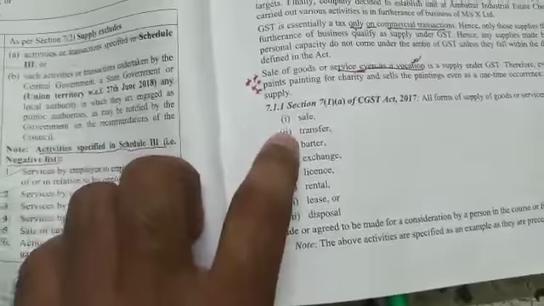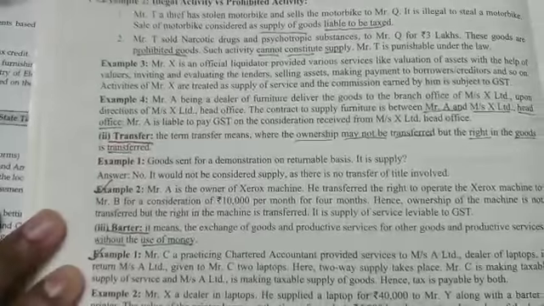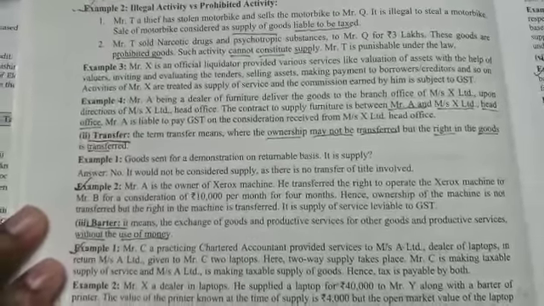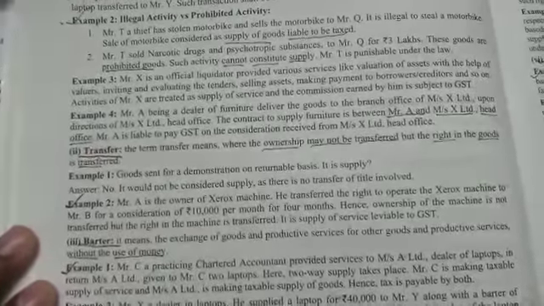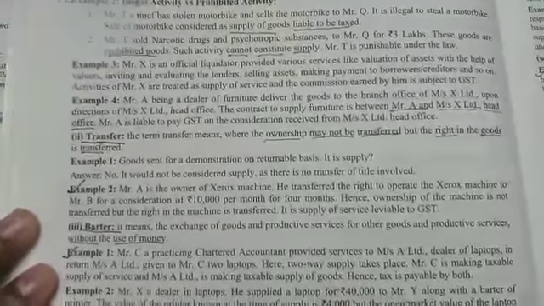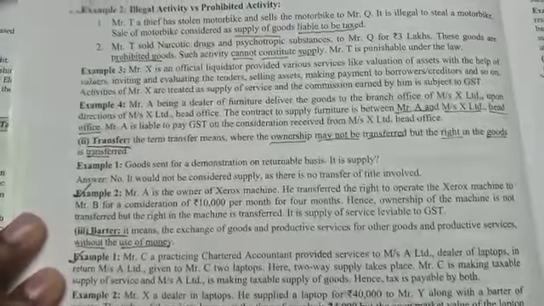Now the second point is transfer. What is transfer? The term transfer means that the ownership may not be transferred, but the right in the goods is transferred. Property of the goods may not be transferred, but the right in the goods is transferred.